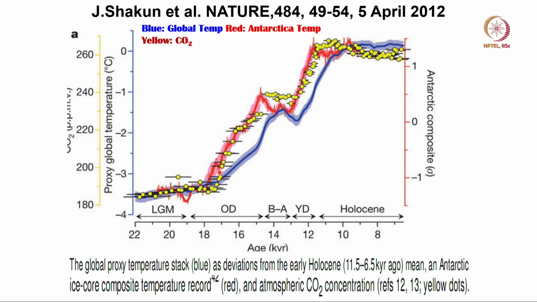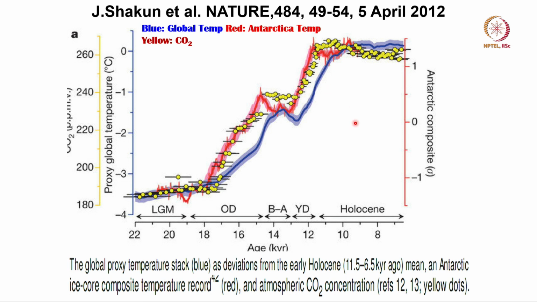And as they released carbon dioxide, the greenhouse effect of carbon dioxide was felt all over the world, and the global mean temperature began to change after the CO2 increased. So you can see clearly that the carbon dioxide increase is closely linked to the Antarctic temperature, not the global mean. And the global mean followed about 800 to 1000 years later.